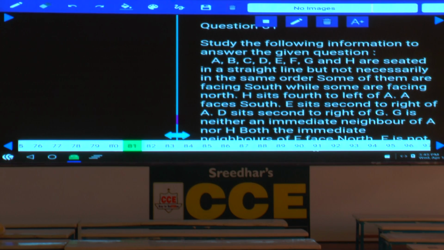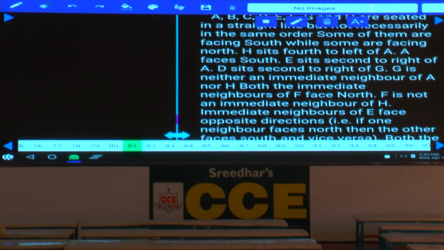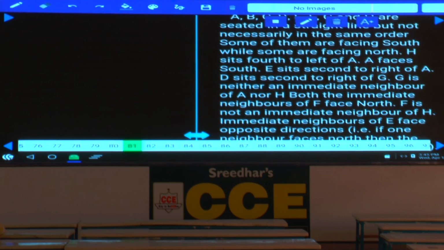Now, in this 81 to 85, what is the information here? A, B, C, D, E, F, G, and H are seated in a straight line but not necessarily in the same order. Some of them are facing south and some of them are facing north. And first condition is that H sits fourth to the left of A.